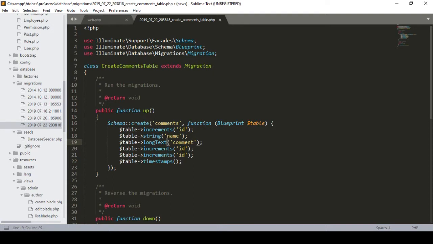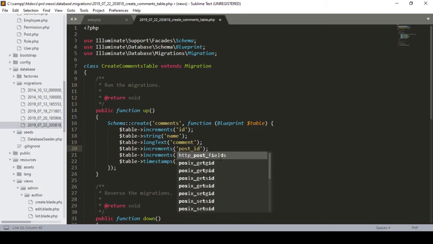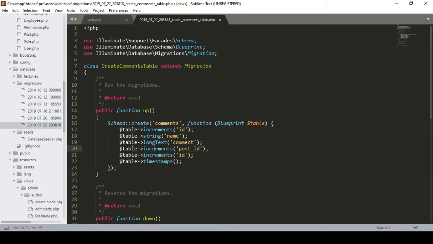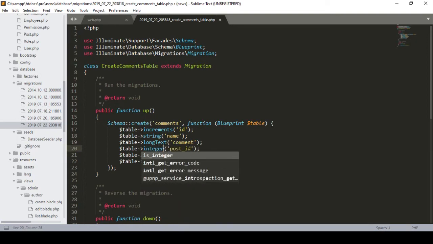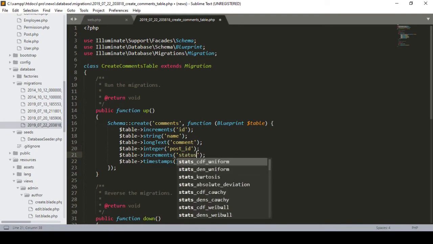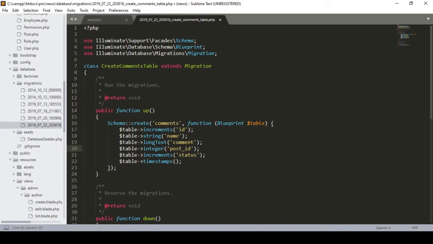And also another field I want to define is the post ID, because a comment will be related to one individual post. So here I define post_id, and this post ID will be an integer. And also another one I want to define is status. From this status we manage whether these comments are approved or not, and it will also be an integer. So that is all the fields: name, comment, post ID and status.